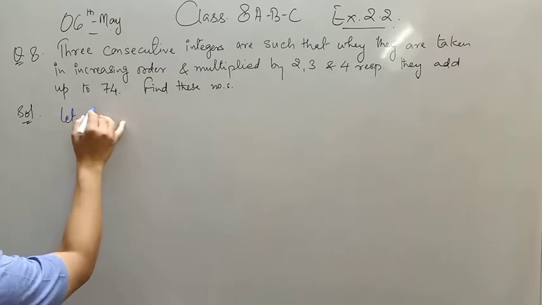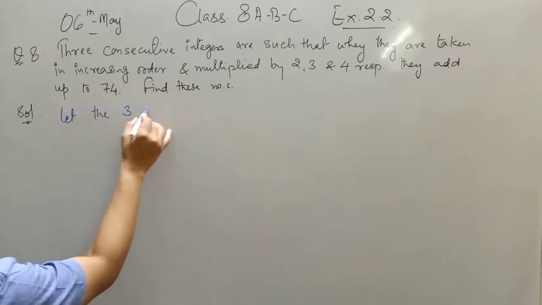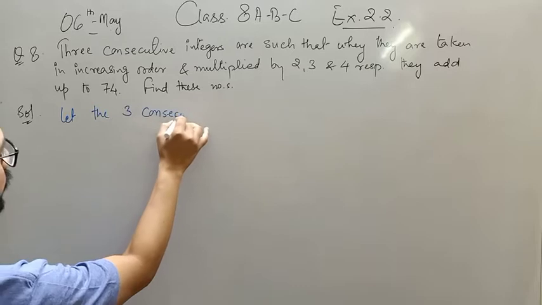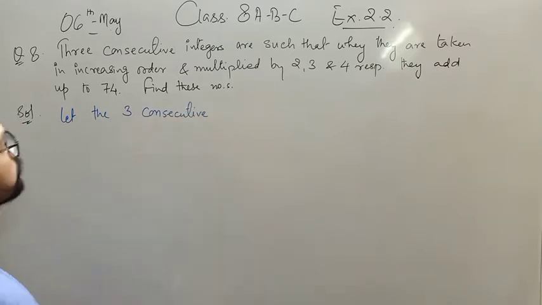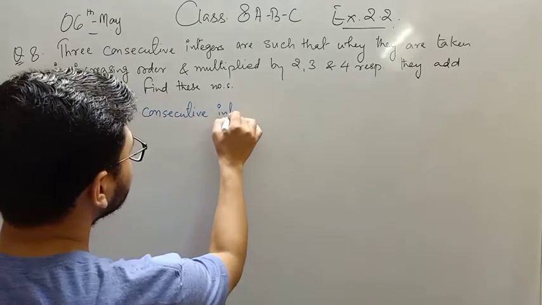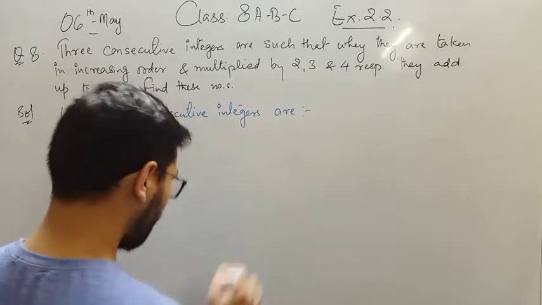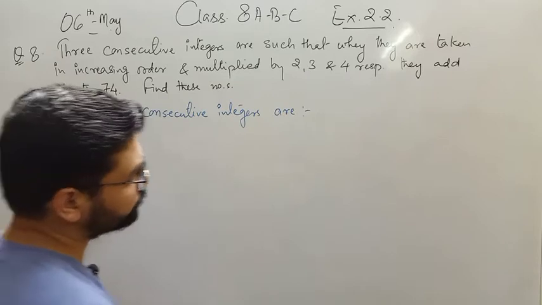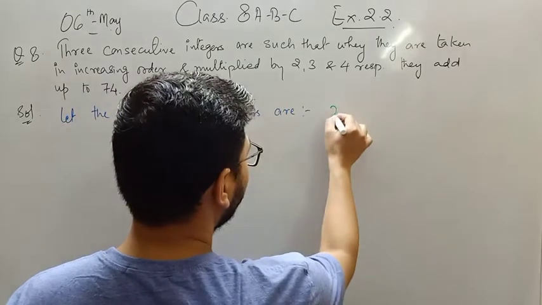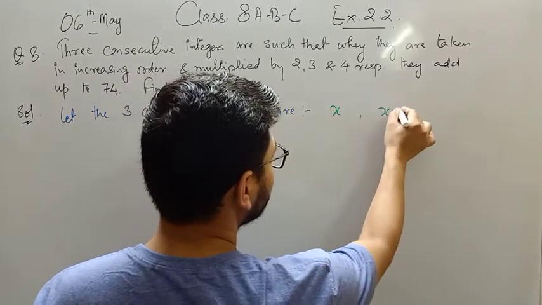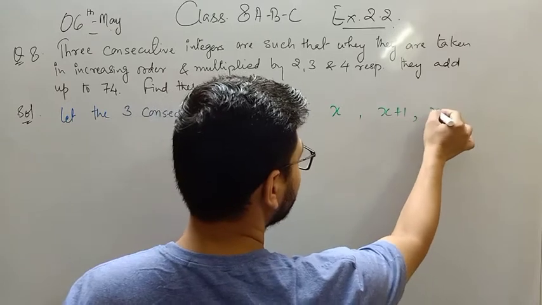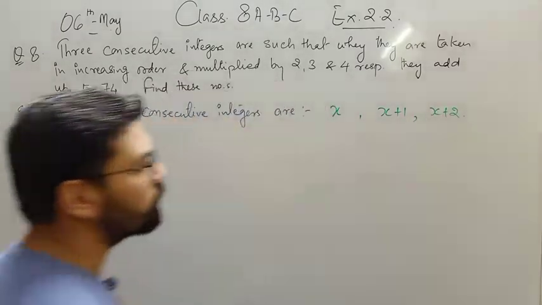Let the three consecutive integers be x, x + 1 and x + 2. Any doubt?